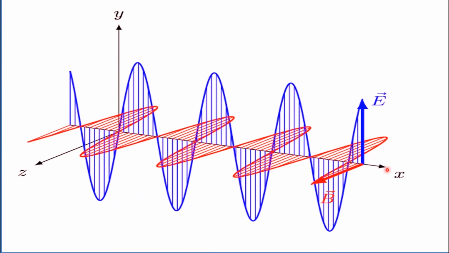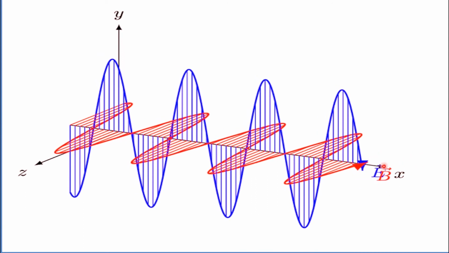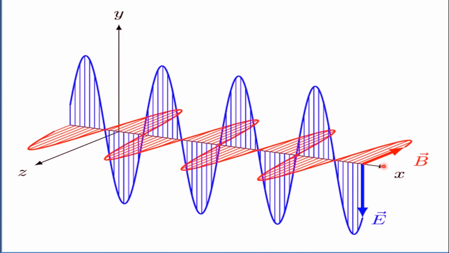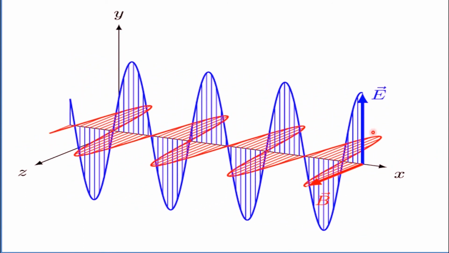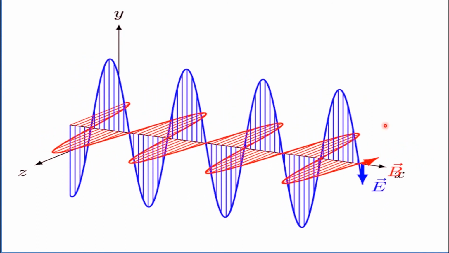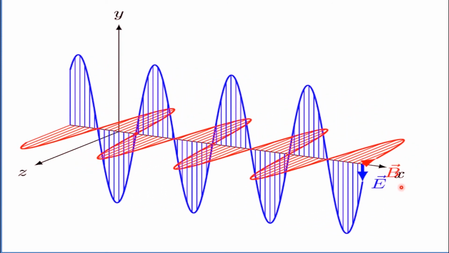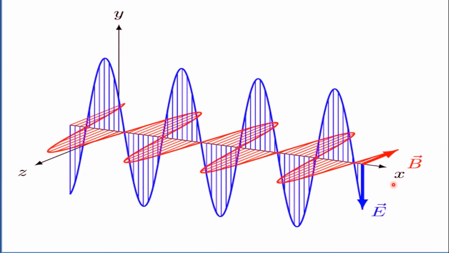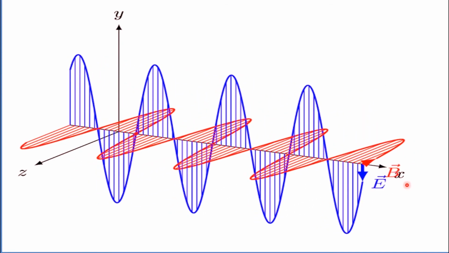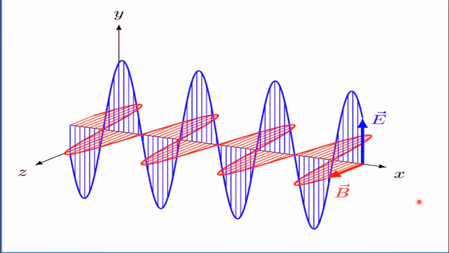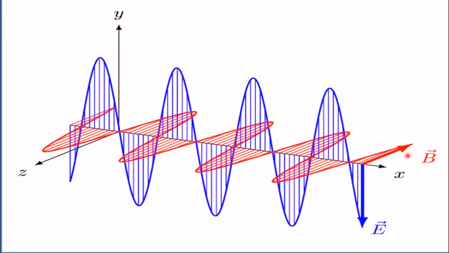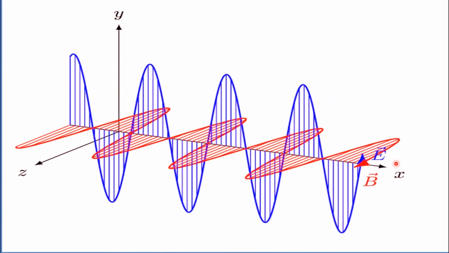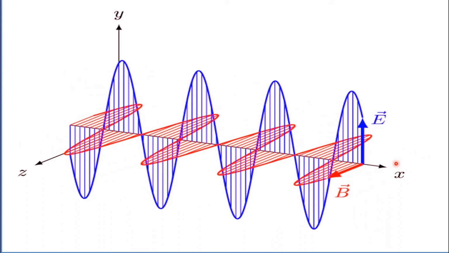The direction of propagation here is given by the x-axis. You can see clearly that the E vector, which is the electric field vector, the B vector, which is the magnetic field vector, and the direction of propagation of the wave are at right angles to each other. This is how electromagnetic waves propagate.